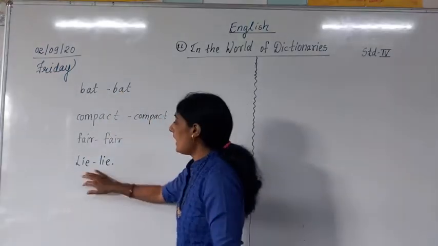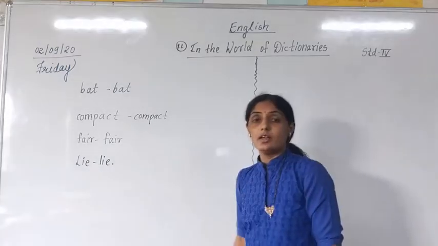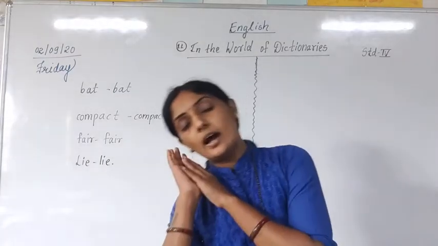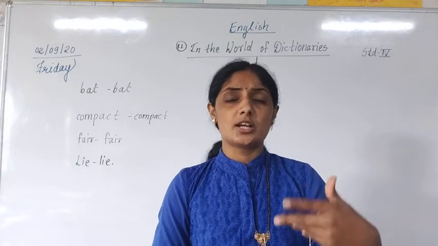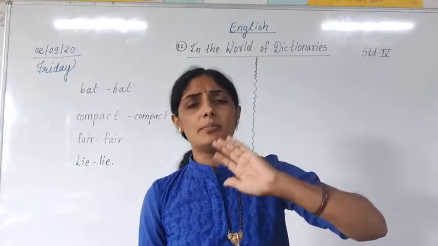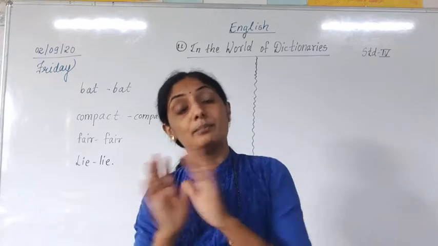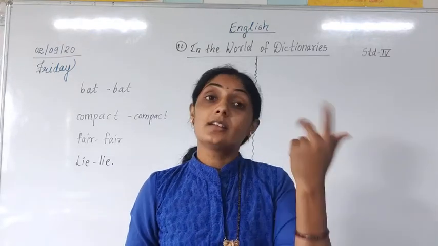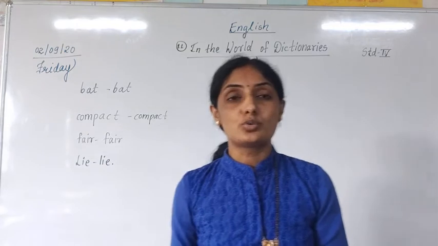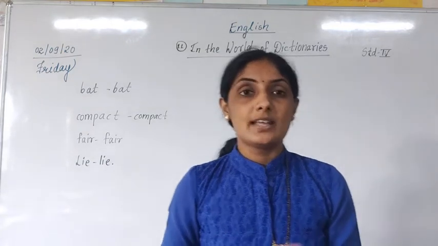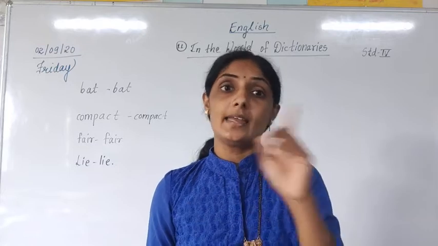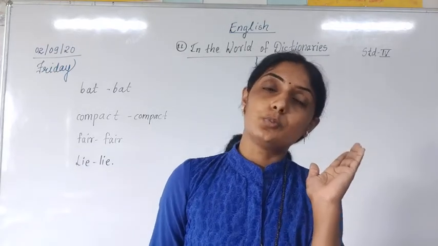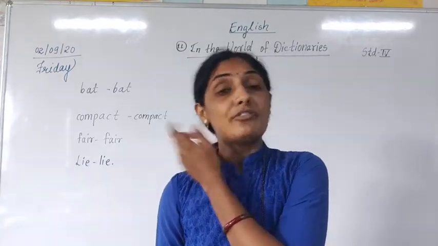Next one is lie, lie. Now one lie means what? To lie down on the bed. Hey students, you say now to each other, hey, I want to lie down on the bed for some time. Another lie means not to tell the truth, to tell a lie. We say, don't lie to me. So one lie means to tell a falsehood, and one lie means to lie down. Understood?